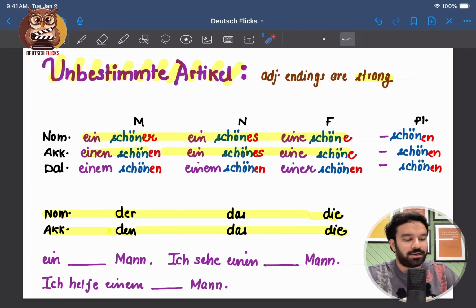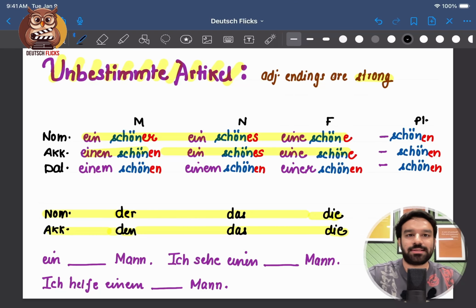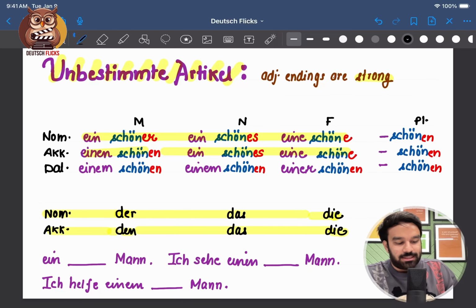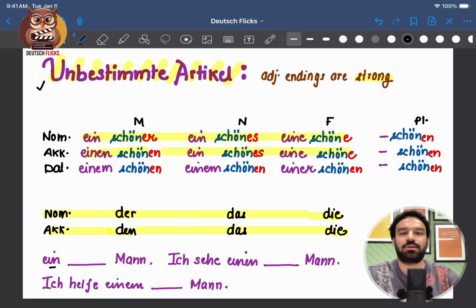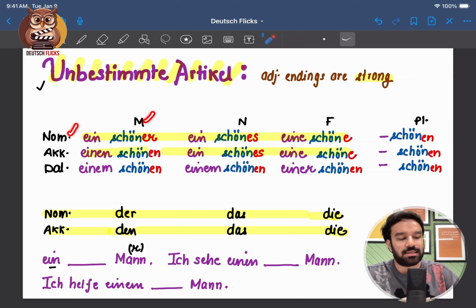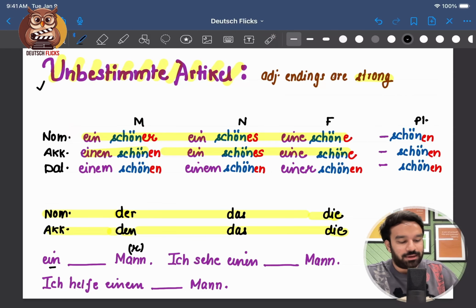So decide what adjective, which ending you will pick, and we'll discuss this in 5 seconds. So we'll follow those 3 steps, what table to refer. I can see ein, so that means I have to refer this table. Now comes the case. Case will be nominative because it's not a complete sentence, it is just a beautiful man. So case will be nominative. And what is the gender? Man is masculine. So what do we have written in nominative case and masculine? It is schöne. So we'll say ein schöner Mann.